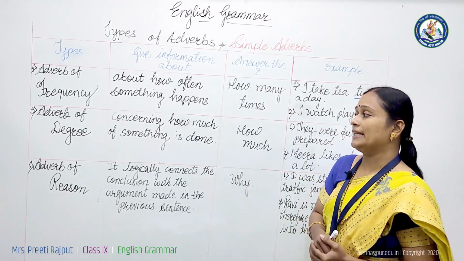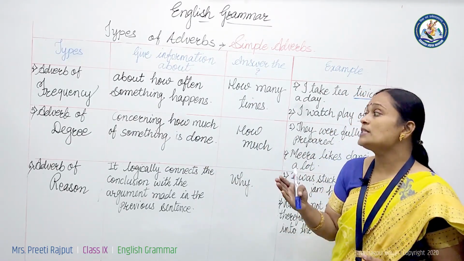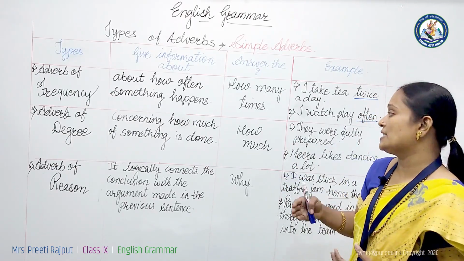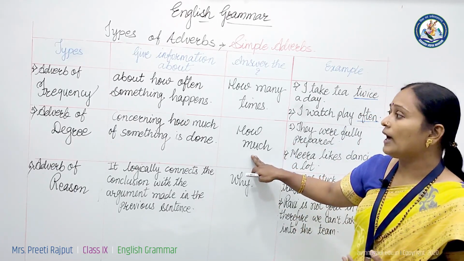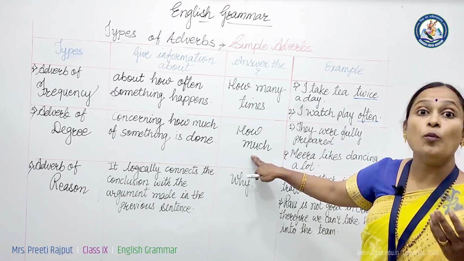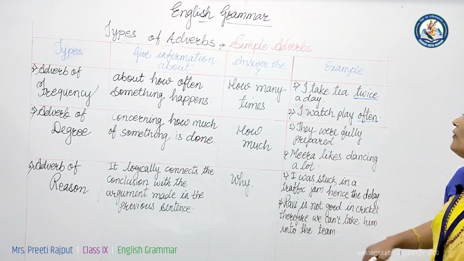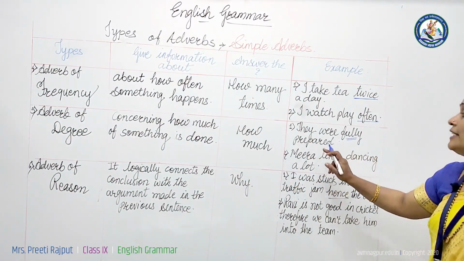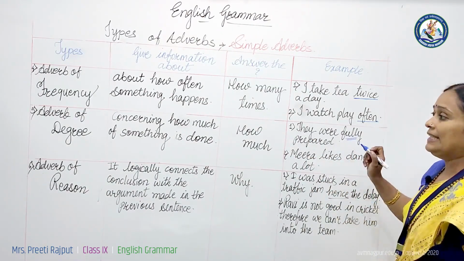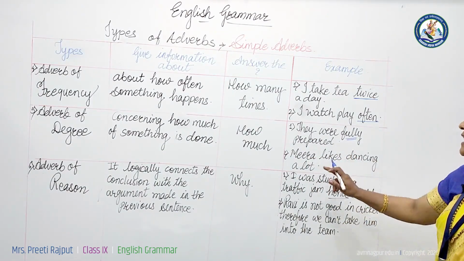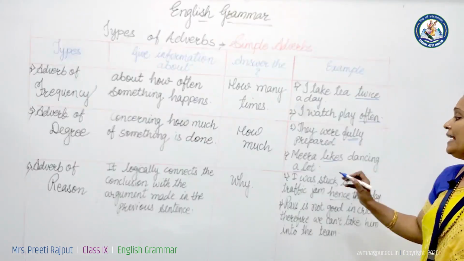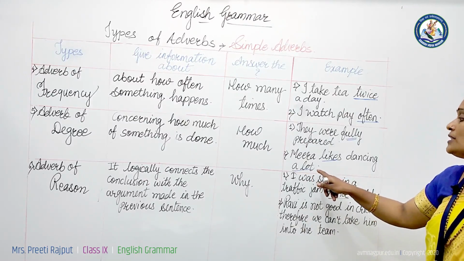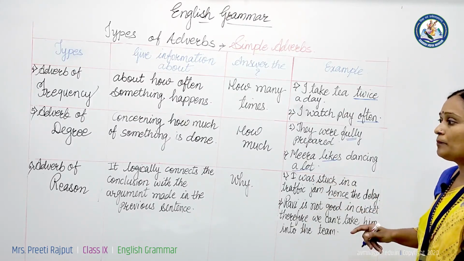Next is the adverb of degree. It shows how much something is done. It tells the intensity of an action. This adverb of degree answers the question how much. For instance, they were fully prepared. Fully tells the intensity of preparation. So fully is an adverb of degree. In the same way, Meera likes dancing a lot. In this sentence, a lot is an adverb of degree because it tells the intensity of that action.